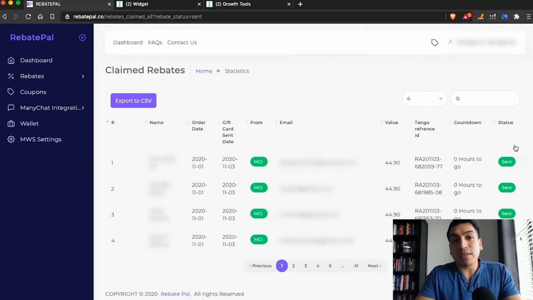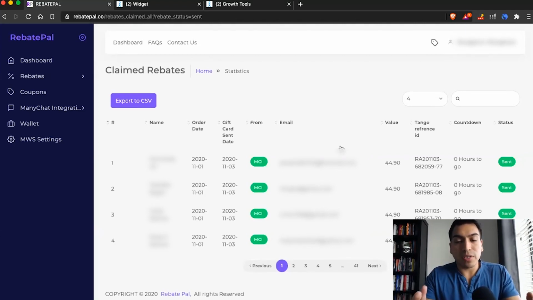And so again, that's another security measure that we added, gives sellers 100% control over the rebate offers and security. So if they bypass our blacklist, if they somehow manage to get into a same account and change their email on their Facebook profile or did something like that, or just found a way to manipulate the Manychat flow in any way, shape, or form, the final arbiter is going to be you as the seller. And again, you still have full control. You can cancel all rebates if you'd like through the Manychat sequence.